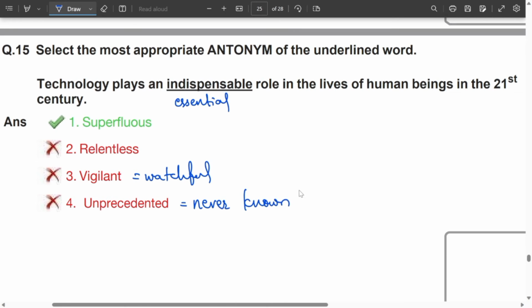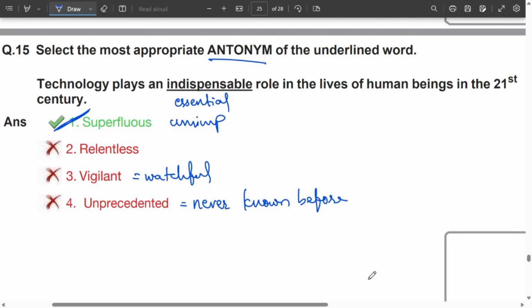Never known before. Clear? So tell me which is your correct answer. Essential, your opposite, your antonym must be unessential. So tell me which is your correct answer. That is superfluous. Superfluous is nothing but something which is unnecessary, unwanted, not important. Okay, unimportant we can say. Unimportant. So your answer comes with the first one.